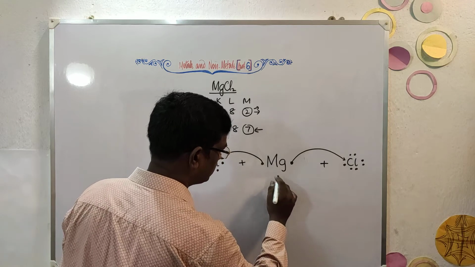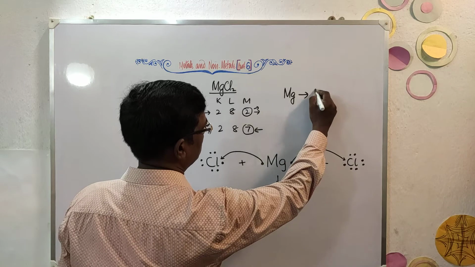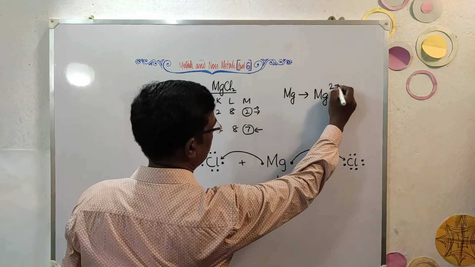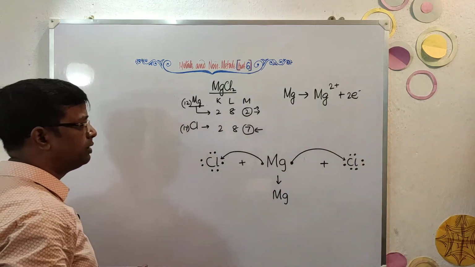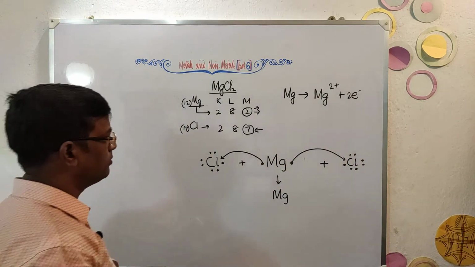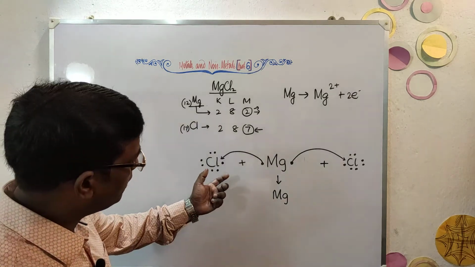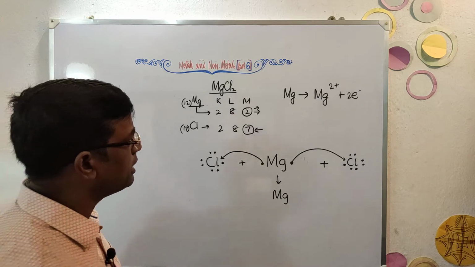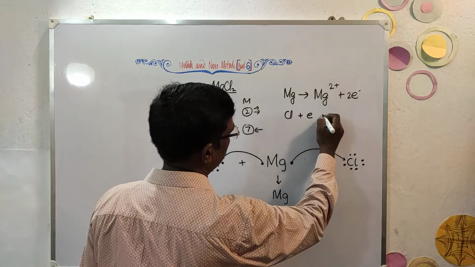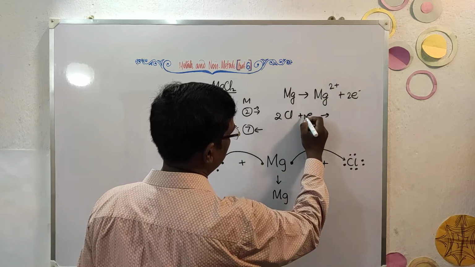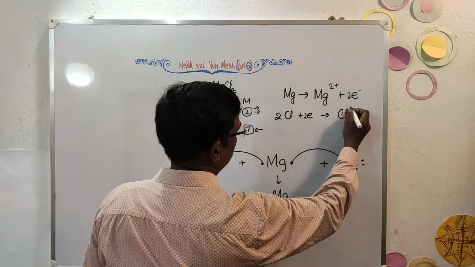Mg is losing 2 electrons to two different chlorine atoms, and chlorine atoms are in turn becoming stable by gaining 1 electron each in their valence shell. So chlorine will gain this 1 electron, and actually there are 2 chlorine, so 2 chloride.